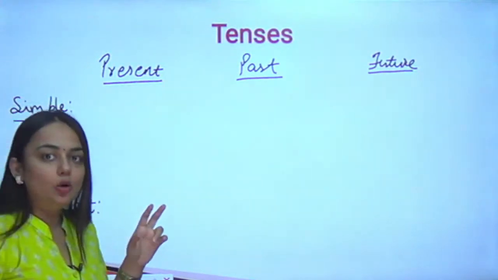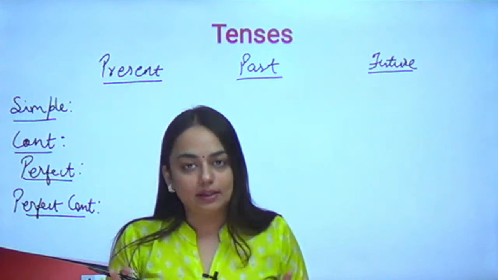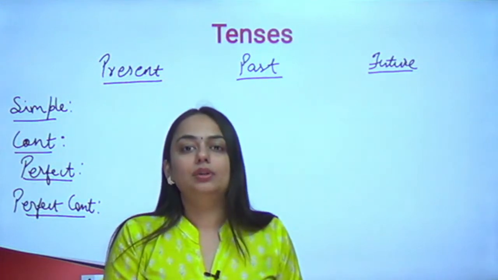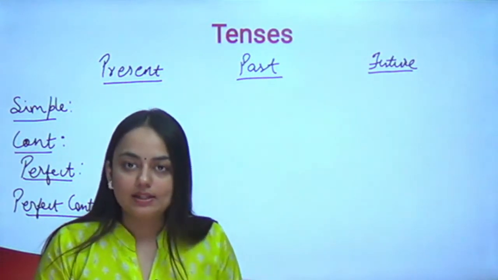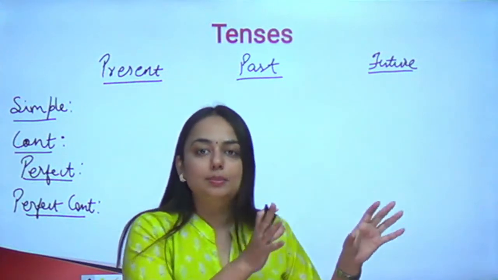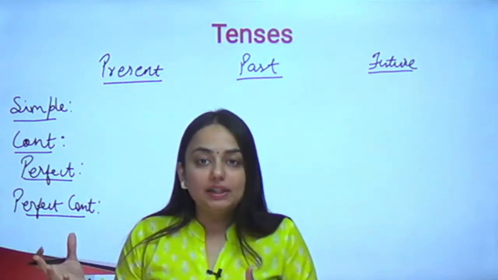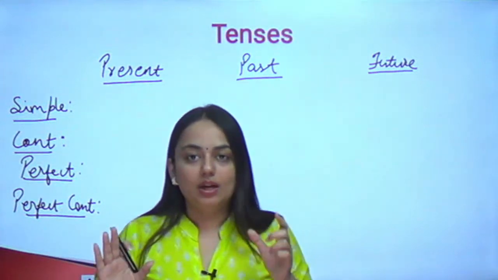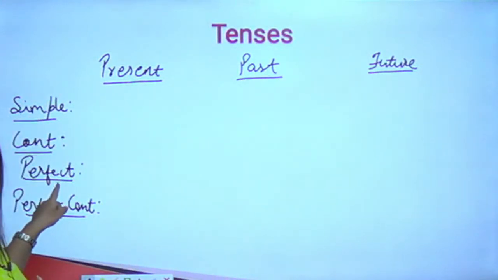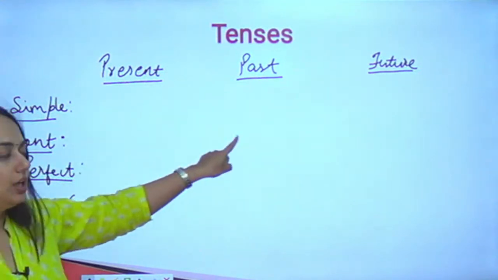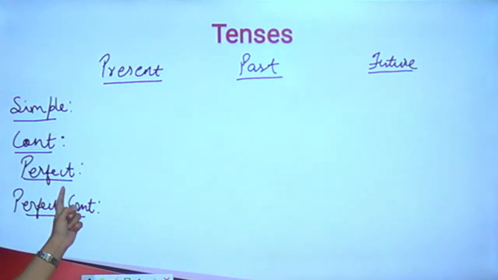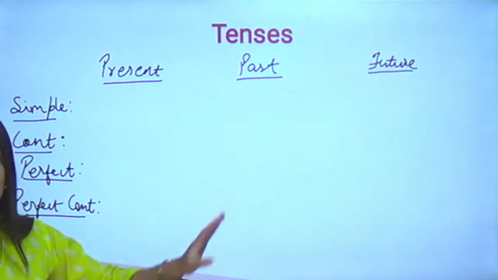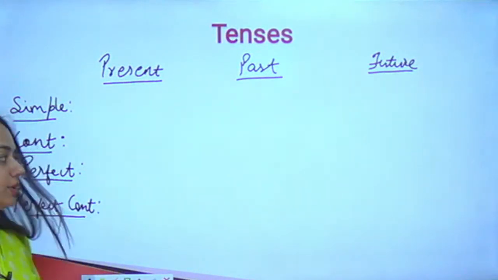Next one is perfect. Perfect itself means that the action is completed. If it is completed in the recent time, then it will be a sentence of the present perfect tense. If it was completed in the past, then it is a past perfect tense. If it will be completed in the future, that is, by the time I am referring to in the future, the work will be completed, that will be your future perfect tense. So one thing is clear: just as you had verb ing in continuous, you will have the verb's participle form, or the third form, in the perfect tense in all the three. Even in the future, you will have verb third form. I hope this much is clear.